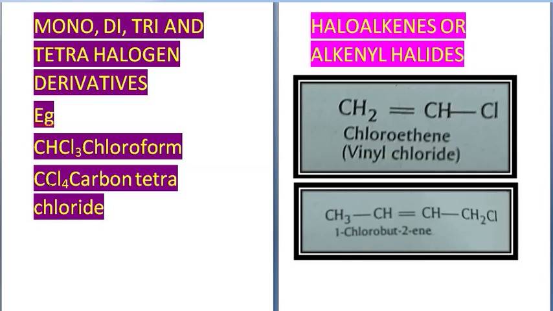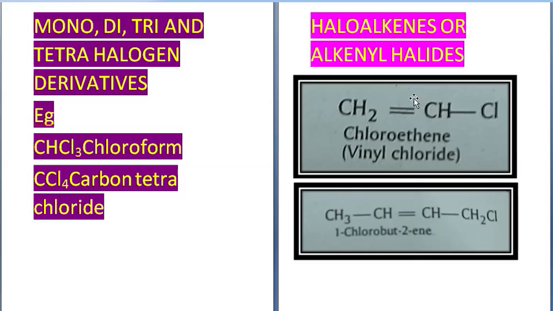The second category of aliphatic halogen compounds is called haloalkenes or alkenyl halides. They are considered as halogen derivatives of alkenes. For example, see the example that is given: CH2 double bond CH single bond Cl.